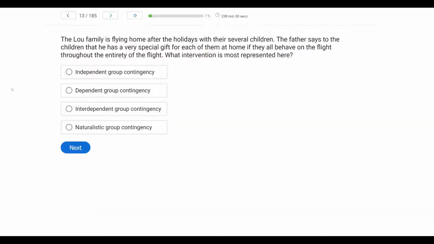The Liu family is flying home after the holidays with their several children. Father says to the children that he has a very special gift for each of them at home if they all behave throughout the entirety of the flight. What intervention is most represented here?